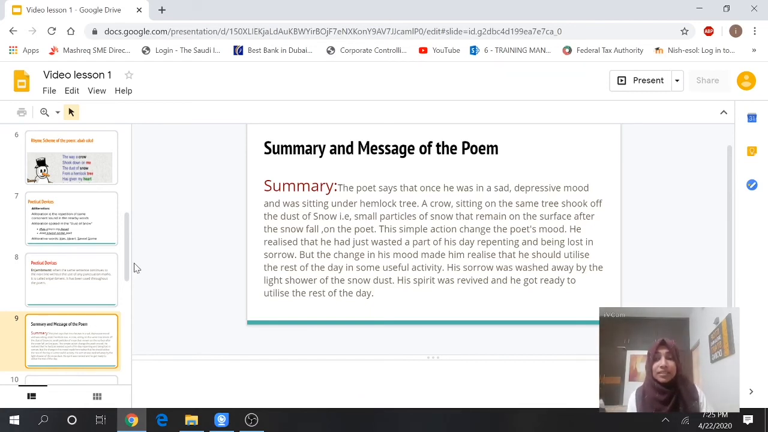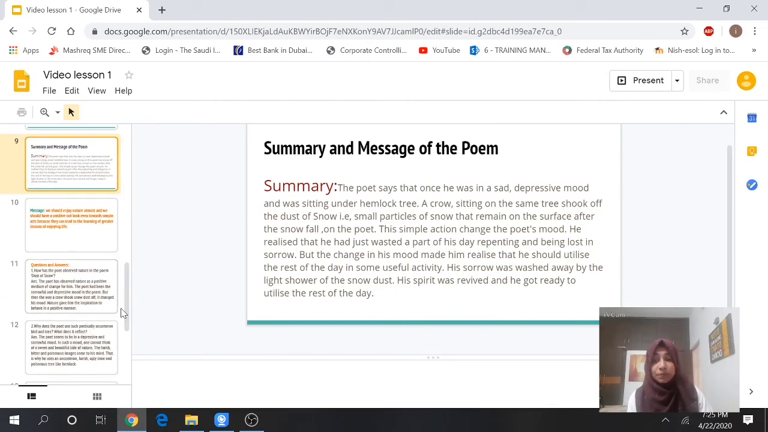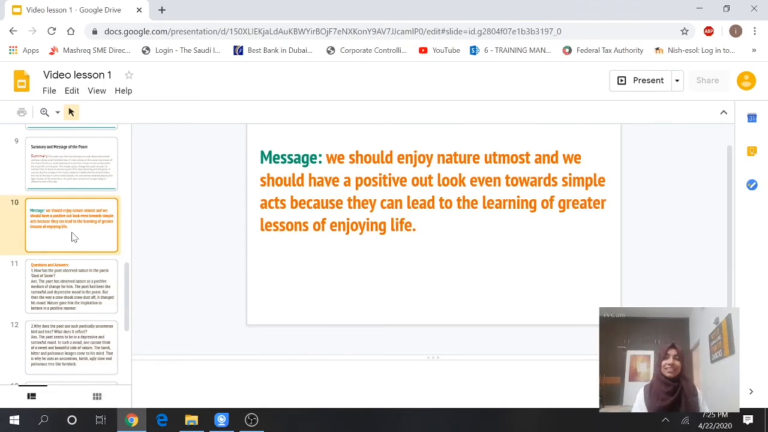And now just look at the message of this poem. What is the message that we already discussed? We should enjoy nature to the utmost and we should have a positive outlook even towards simple acts because they can lead to the learning of greater lessons of enjoying life. Because maybe a small thing can change our life. So we should enjoy and have a positive outlook even towards simple acts. That is the message the poet wants to give us.